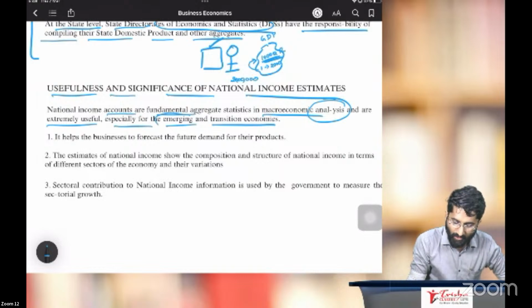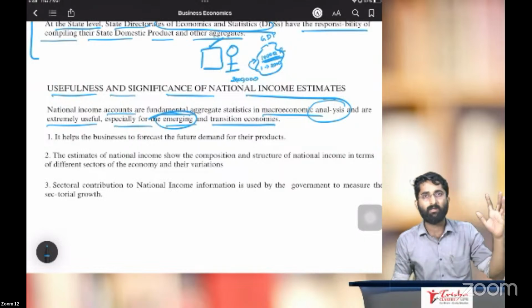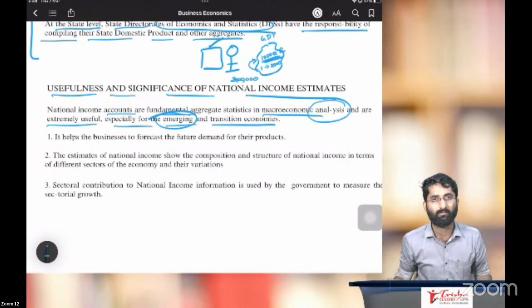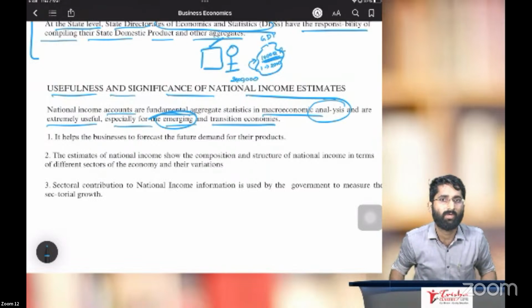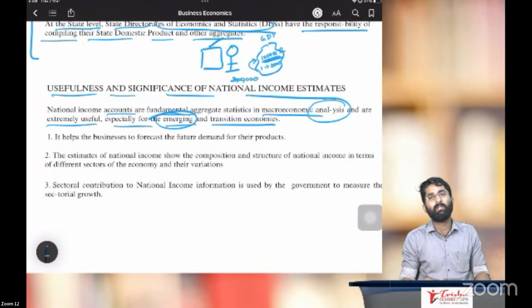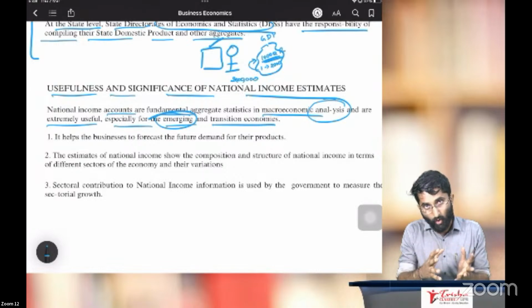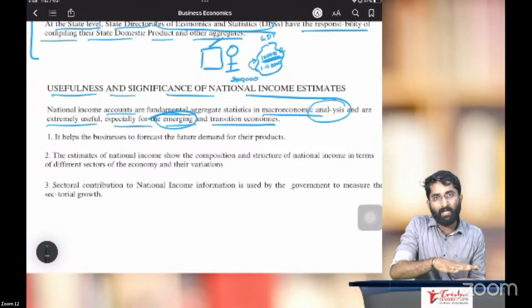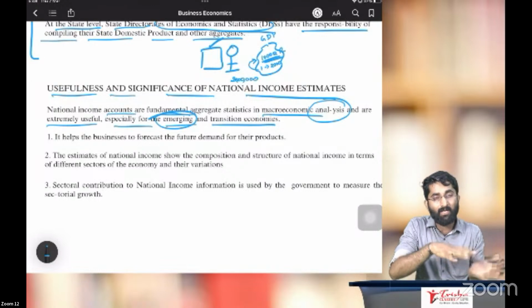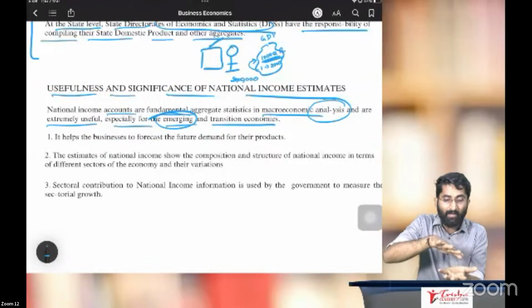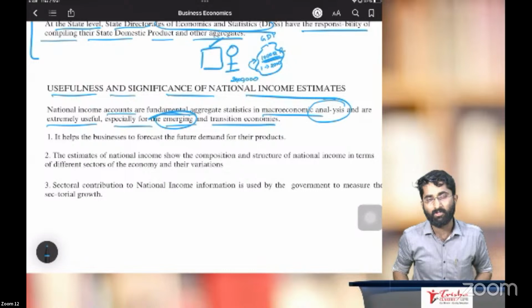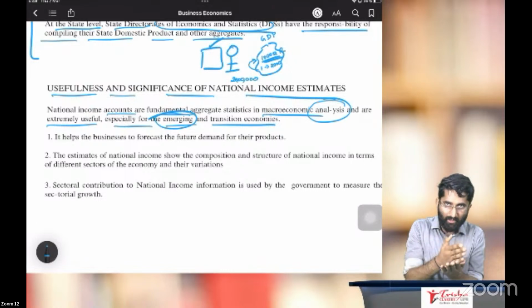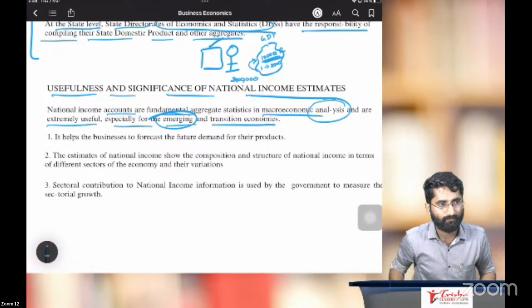So what is this? I know emerging countries such as developing countries, like India. So that is emerging economies. What are transitional economies? What is the meaning of transitional economies? Very simple: those which are going from an underdeveloped country to a developing country, or from a developing country to a developed country. That is a transitional economy. So this is very helpful for emerging economies and transitional economies.